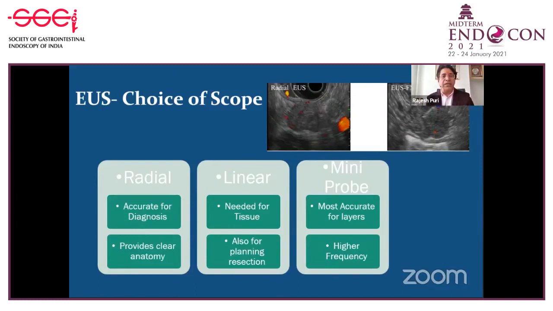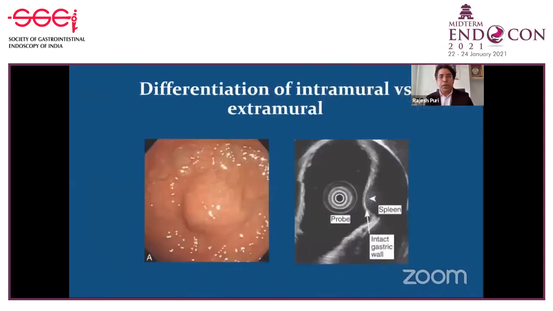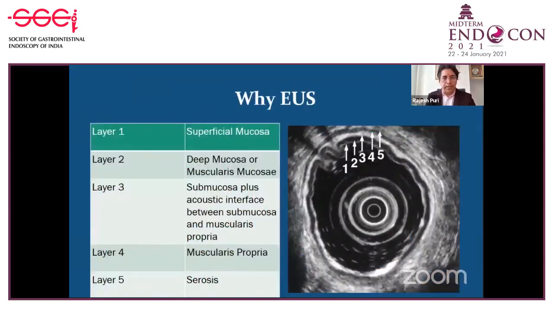If the lesion is large and this patient might require a tissue diagnosis, it is always better to use the linear echo endoscope, because it not only gives the characterization of the lesion but also helps in getting the tissue diagnosis. So on endoscopy, there is a submucosal lesion, but when you do an EUS, you see the spleen is compressing, so you can very well differentiate whether you are dealing with an intramural versus extramural lesion.